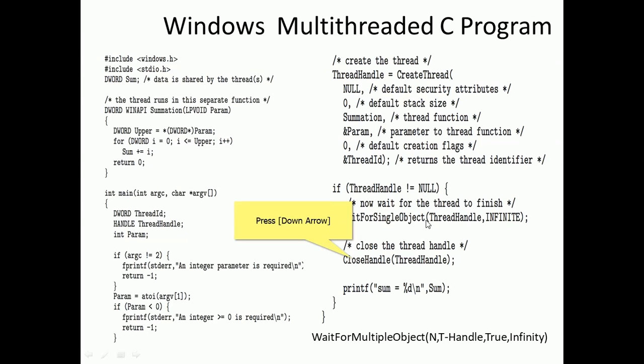So we can replace WaitForSingleObject with WaitForMultipleObjects, where N is the number of threads, with the thread handles, TRUE and INFINITE. Along with this, it will run 10 times and come up with all the results to the server, that is the master. The master will close all the threads and display the results. So this is an example of a Windows multi-thread C program. I hope you follow this concept.